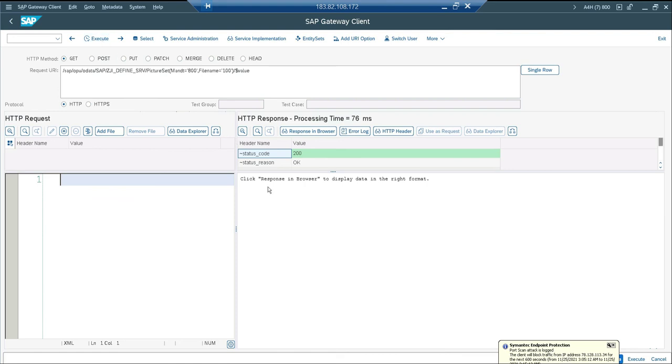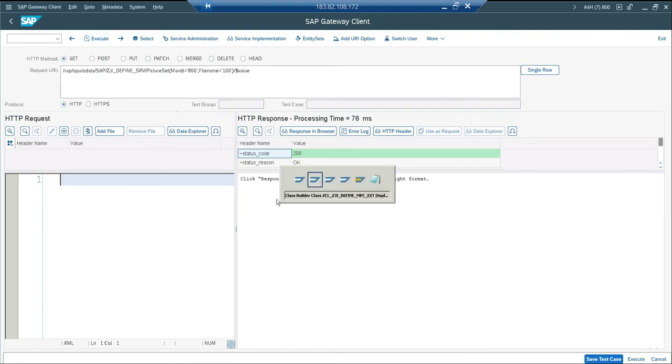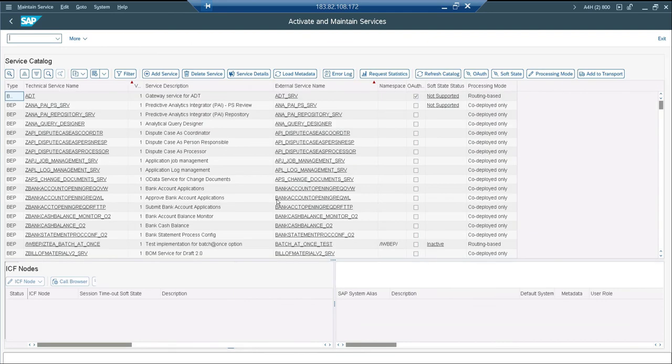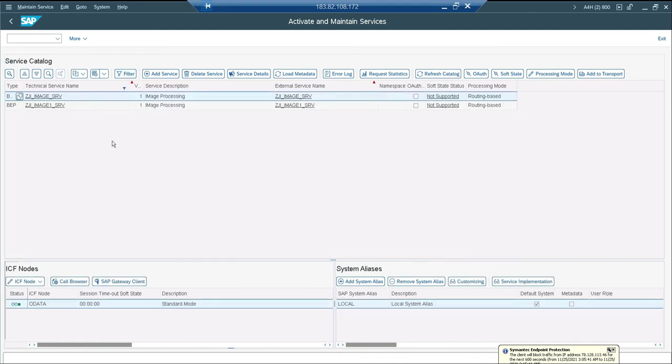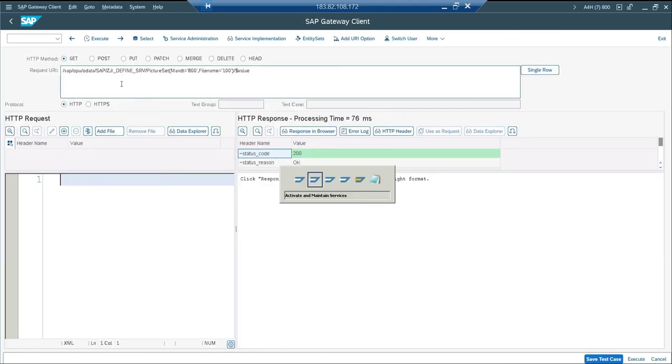For that, I need to get into the transaction for maintenance and service. And here it is. Get the service you want, the image one, right? One second, am I going correct? What is my service name? Okay, CJI define.